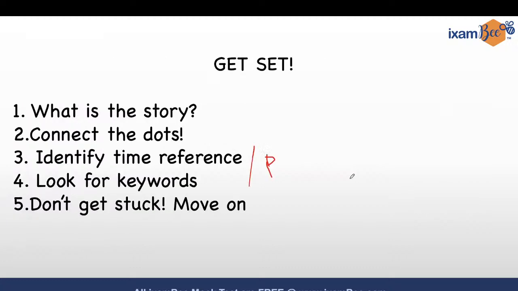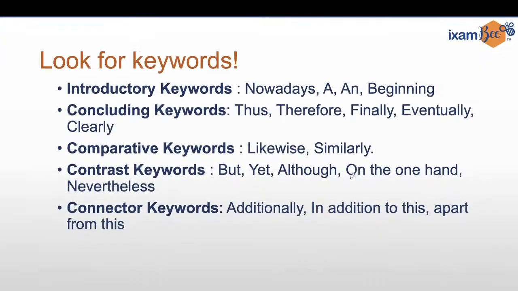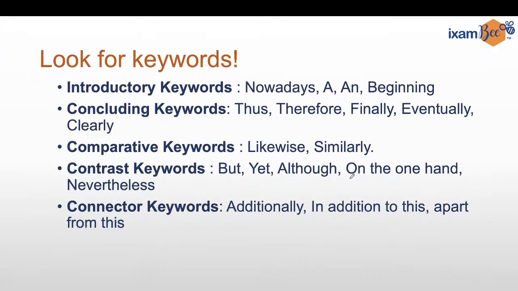So with that in mind, let's quickly look at these keywords that I'm talking about. This is a very, very handy slide. You can take a screenshot and revisit this, and you just need to remember this. There are certain keywords, and if you can identify those keywords, it's very easy to spot if it's the first sentence or the last sentence.